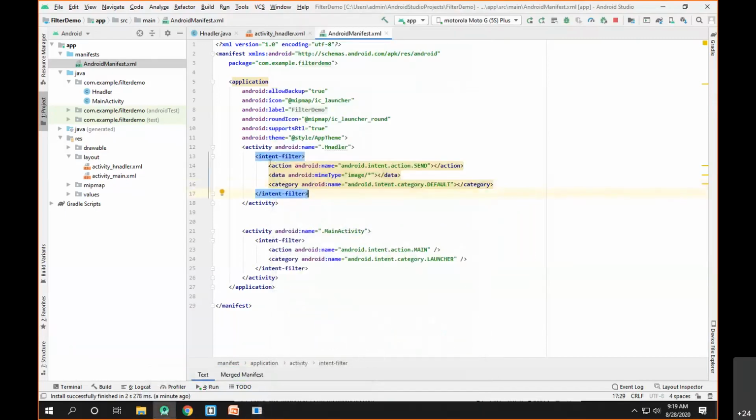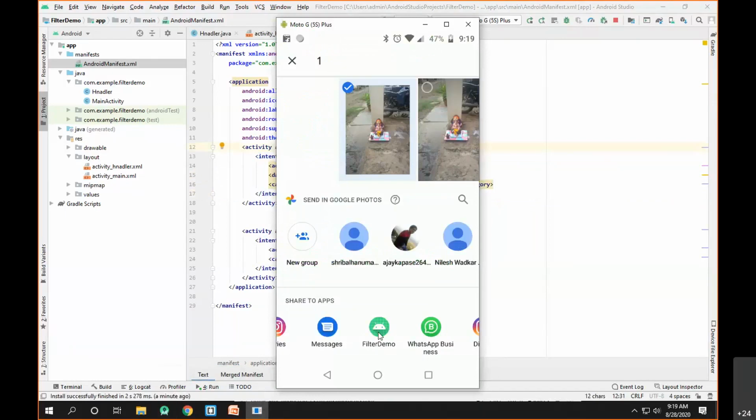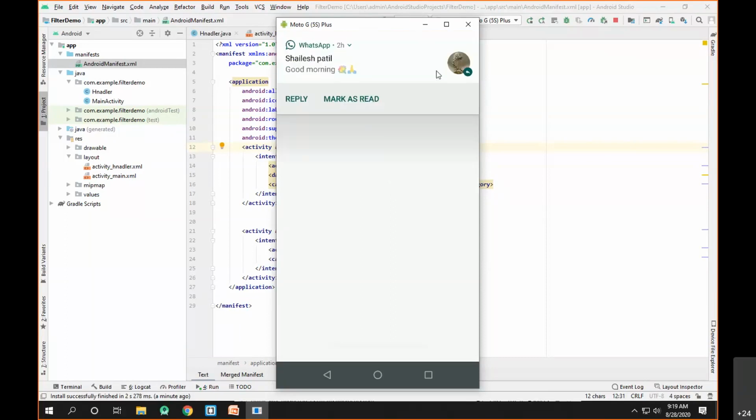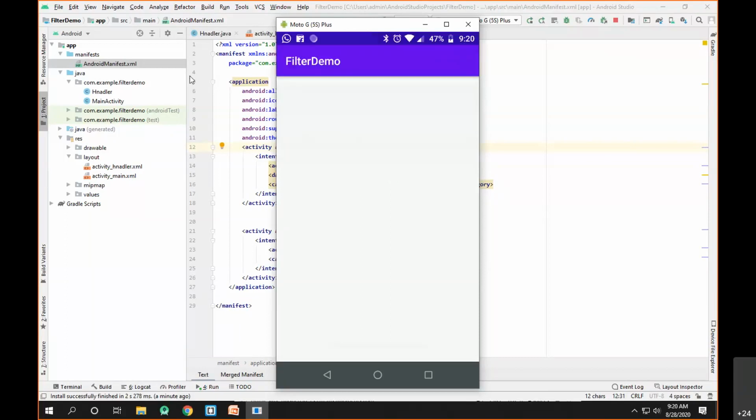Now this intent filter is given to the handler activity. So if I click on this filter demo, it should open the handler activity. As you can see, it says sharing with filter demo, and it has launched the handler activity. It is launching the activity, and at the same time it is actually sharing the data with our application.